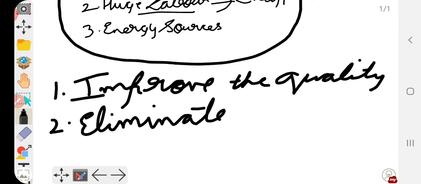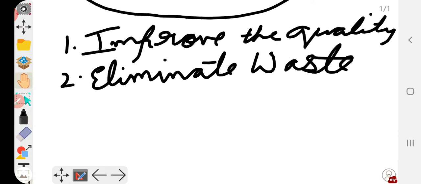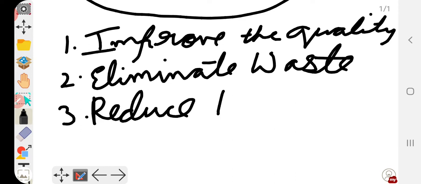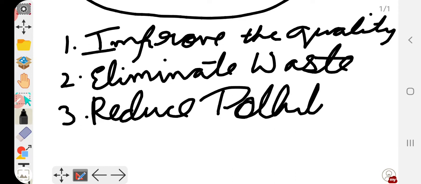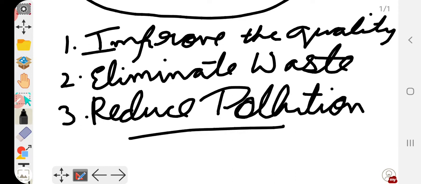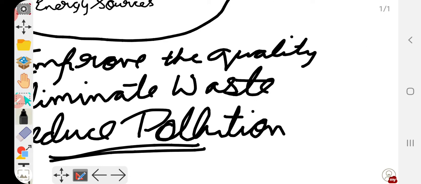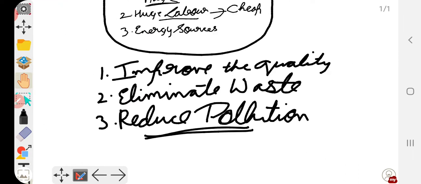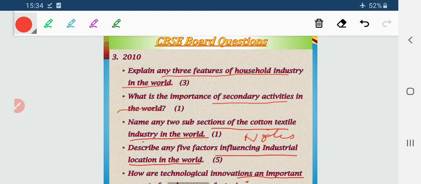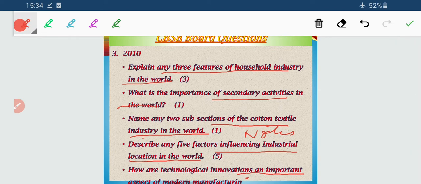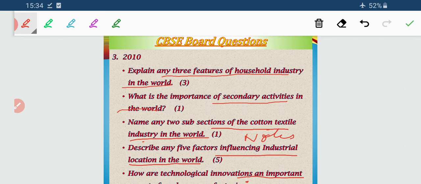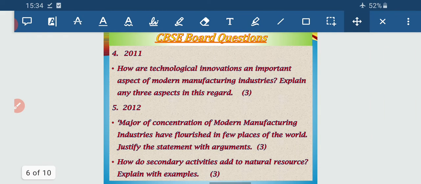And number 3, they are able to curb the pollution. That means reduce the pollution or combat pollution. So, these are the 3 points: reduce pollution, eliminate waste and improve the quality are the 3 basic reasons how technological innovations are an important factor. Now, let us move to the next year, that is 2011.